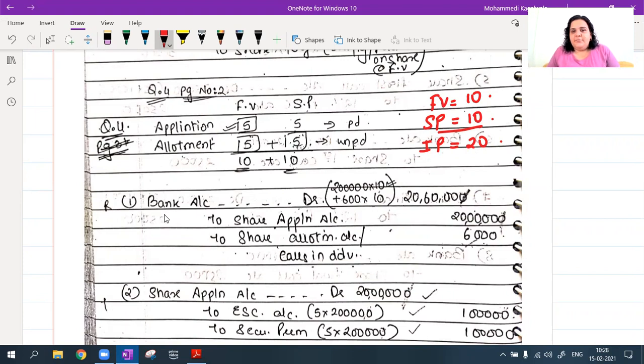So at application stage, 2 lakh shares, 2 lakh shares at 10 rupees application. Okay, but I'm also having a calls in advance. There is this fellow who is having 600 shares. He's also paying me my other 10 rupees now. So 6,000 rupees in advance. Therefore, in bank, I'm going to get 20 lakh 6,000. Okay. No, I'm sorry. This is 20,000 shares. Huh?